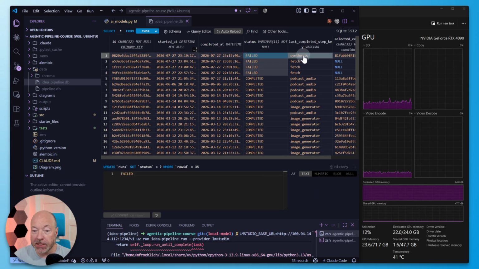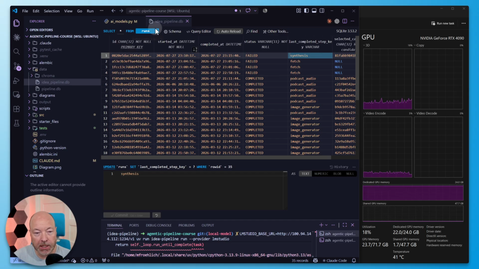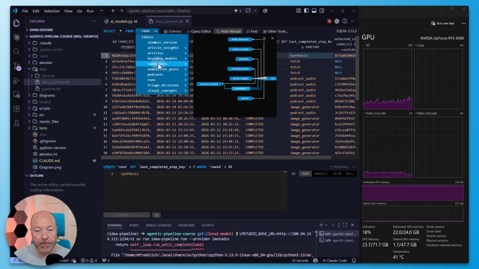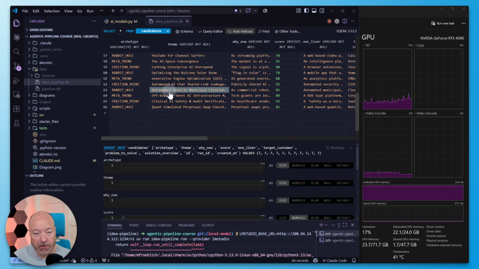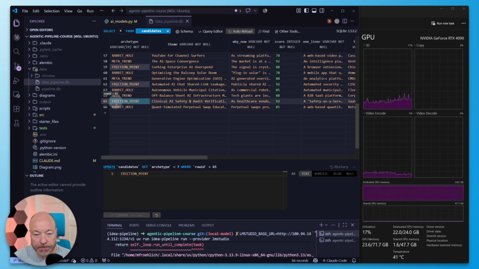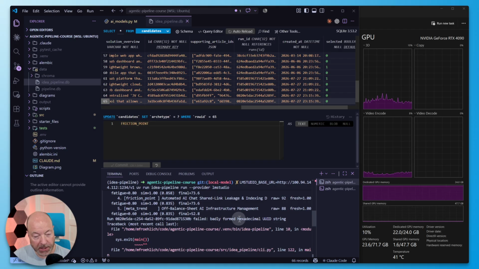This one completed the synthesis step. That's the last completed step. And then it failed after it selected a candidate. Okay, so we see that. Now let's look at the candidates table. Okay, so ours should be at the end, right? So there's the 3 new ones. The friction point is the one that it selected. Now let's look at the error again. Okay, badly formed hexadecimal UUID string.